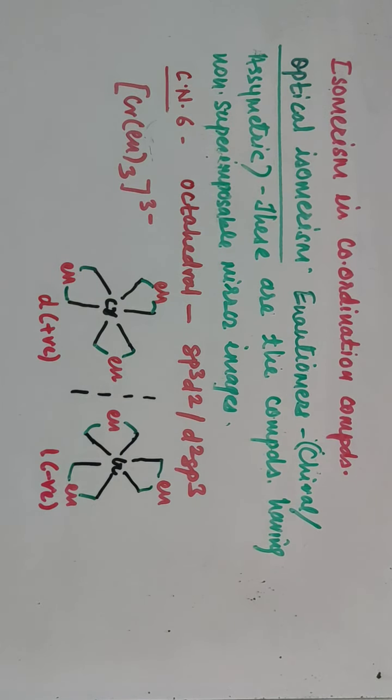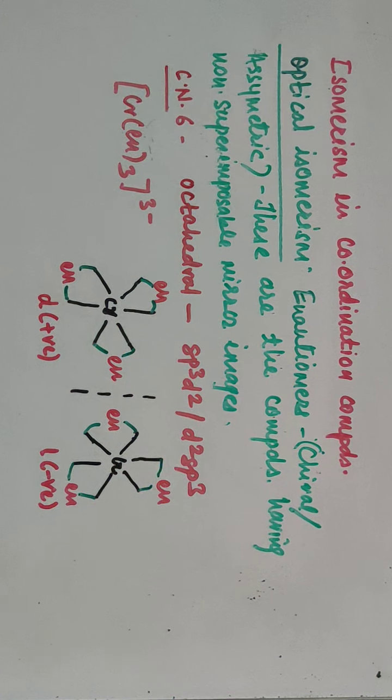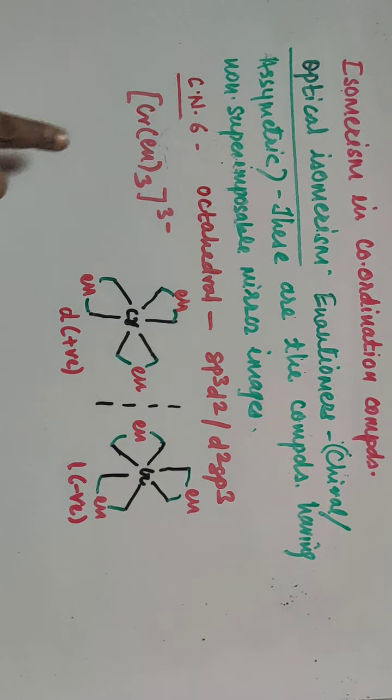Dextro-rotatory rotates plane polarized light towards the right hand side or in clockwise direction, and levo-rotatory rotates plane polarized light towards the left hand side or in anti-clockwise direction. If you consider this complex, then this is a homoleptic complex.